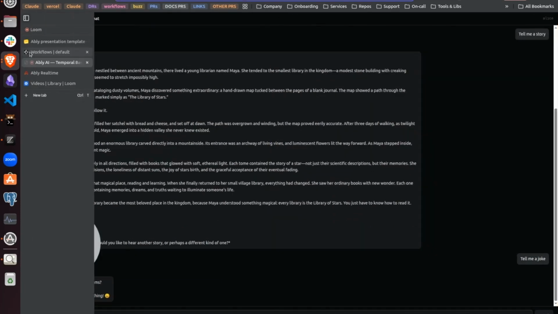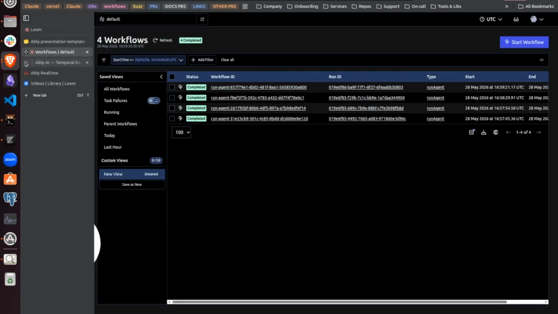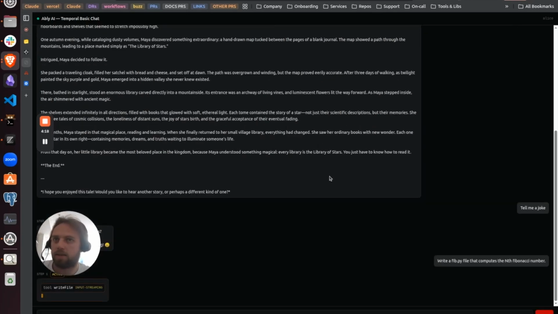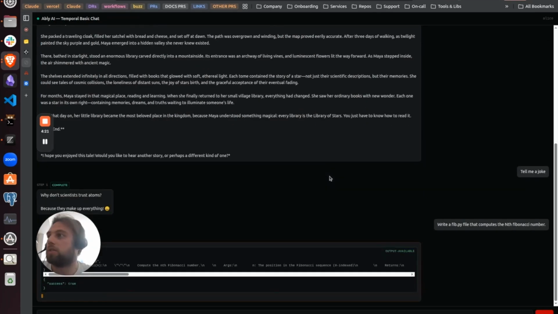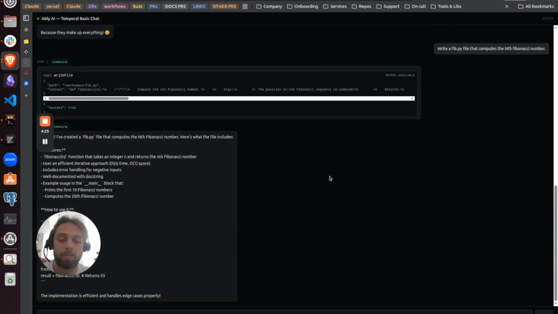Okay, that's pretty cool. So now let's have a look over here in Temporal. We've got a few runs. Let's go ahead and do something a little bit more complicated. I'm going to ask the agent to write a fib.py file that computes the nth Fibonacci number. What we're going to do is try and set something up here that triggers subagent use, so that we have some concurrent activity in the session. We'll see how that's represented in Temporal, and how this is represented in the durable session over a single stream.